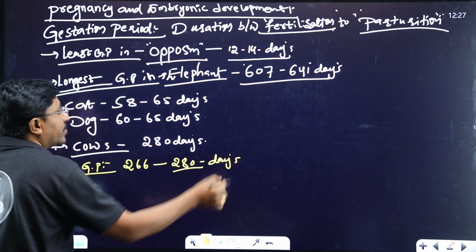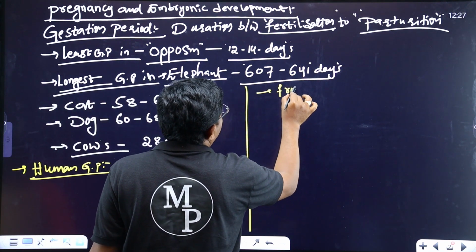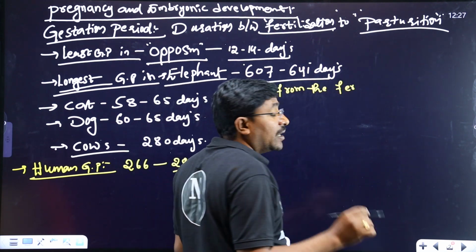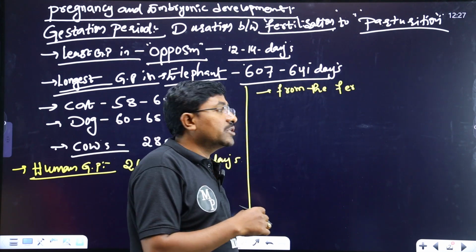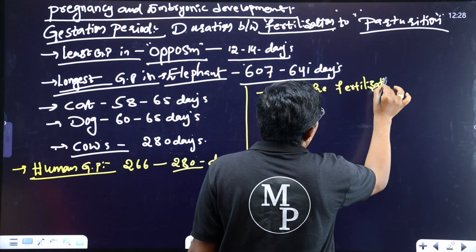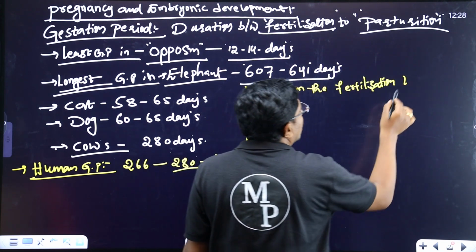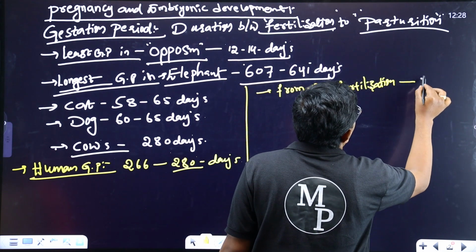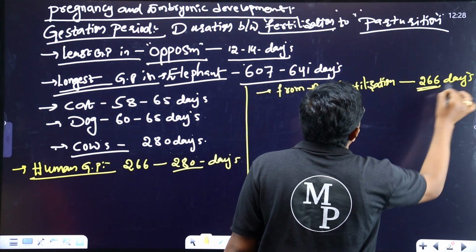For example, from fertilization, when the sperm is fused with the ovum, that is fertilization. From fertilization, the gestation period in a human being is 266 days.